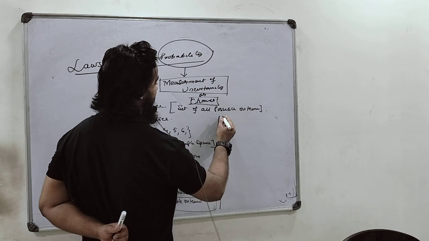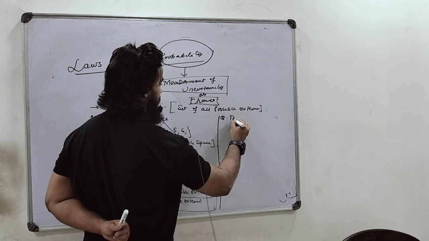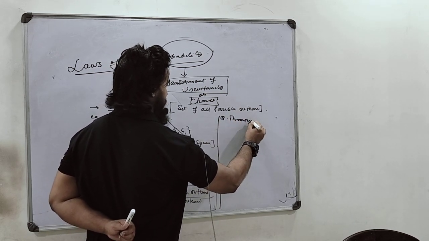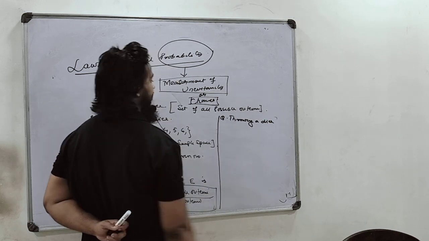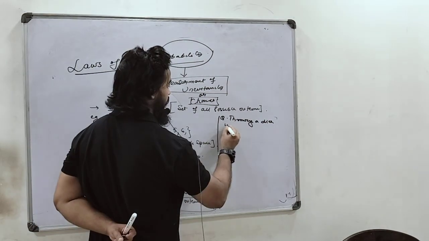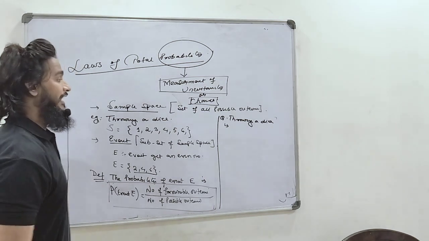Suppose you are throwing a dice and you want the probability of getting an odd number.